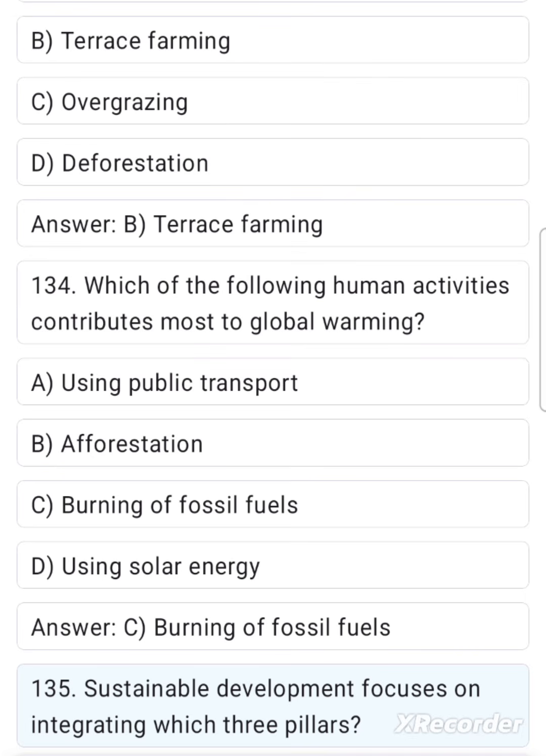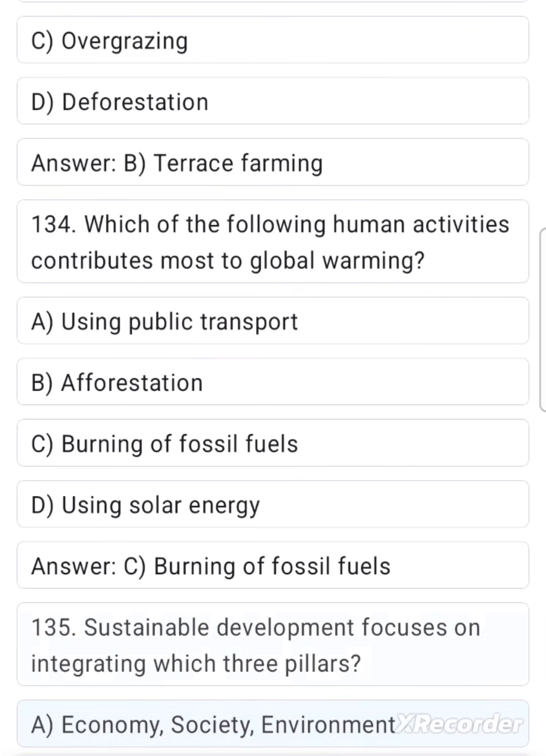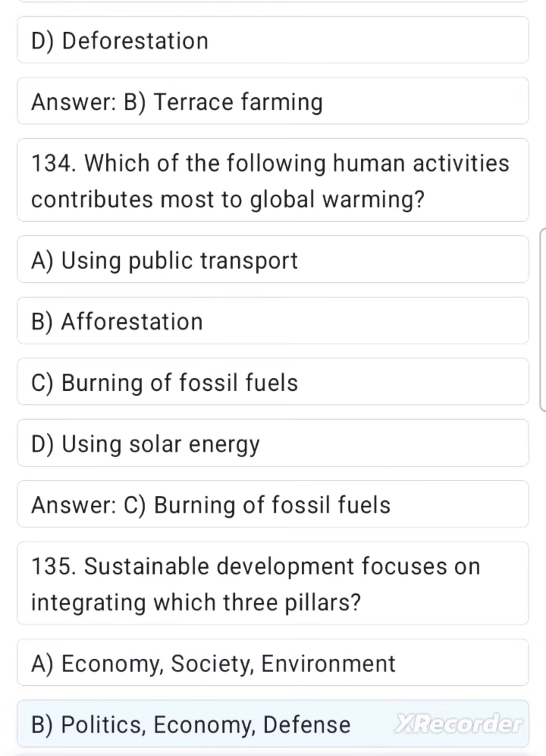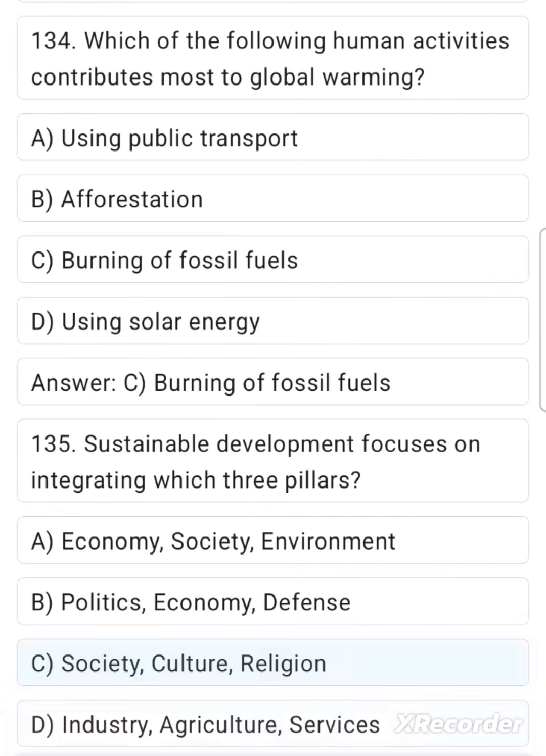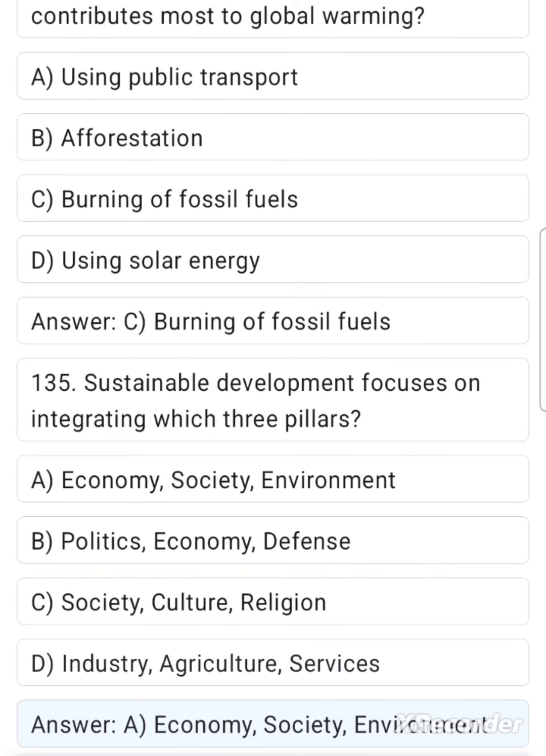135. Sustainable development focuses on integrating which three pillars? A. Economy, society, environment. B. Politics, economy, defense. C. Society, culture, religion. D. Industry, agriculture, services. Answer: A. Economy, society, environment.